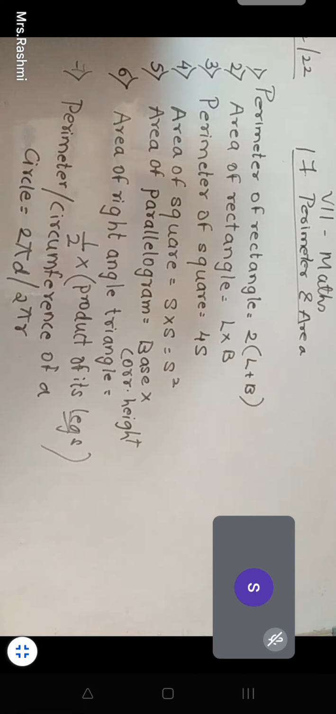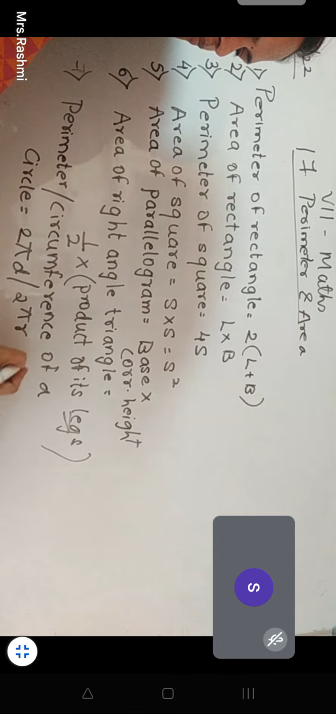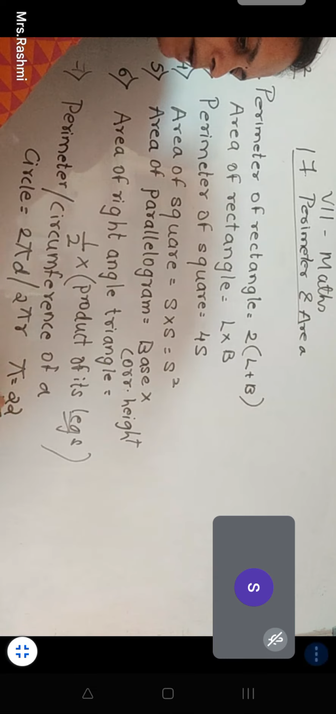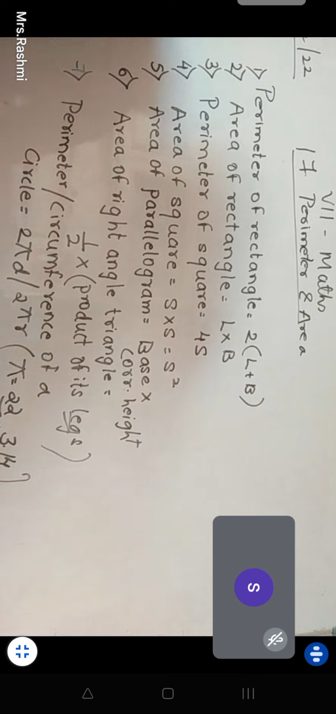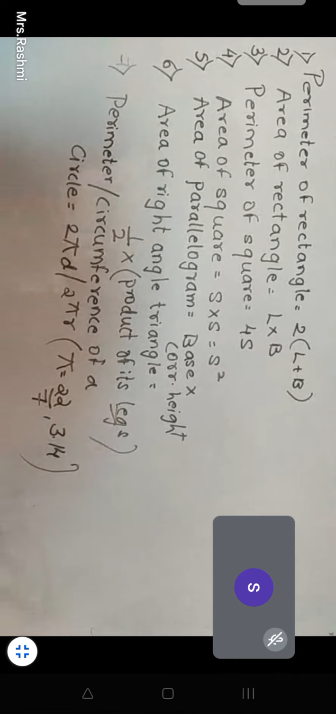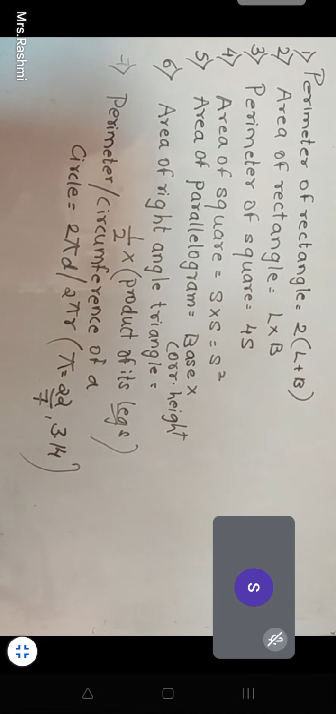What is it? Two. Pi. These are the values of pi. Ma'am, can you shift a little down? Yeah, now it's okay.